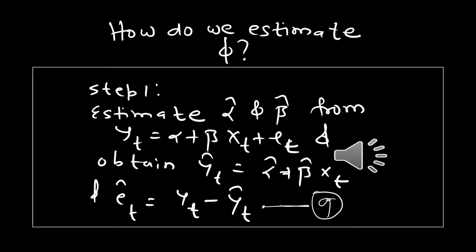How does one achieve this? We will break the process into two steps. In step 1, we simply estimate regression 1. Remember, our estimates of alpha hat and beta hat, even from model 1, are unbiased and consistent. So we can go ahead and estimate model 1. After you have estimated model 1, get y hat t, which is equal to alpha hat plus beta hat xt, and obtain e hat t, which is yt minus y hat t.